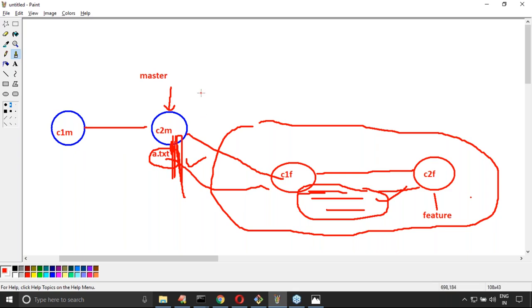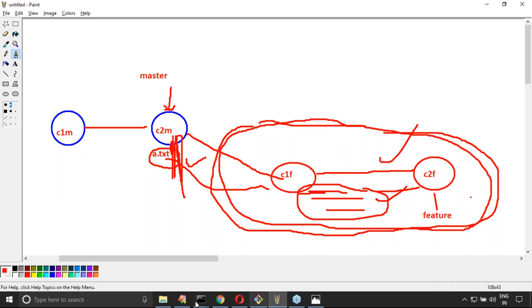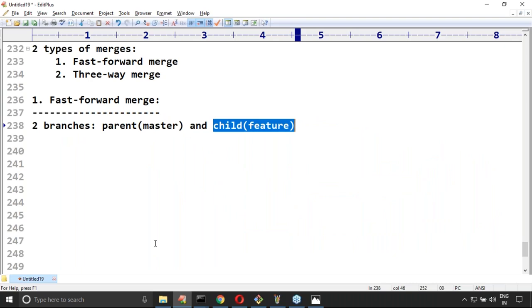In our last example, whatever example I showed, did Yamai do any changes in the master branch? Can you please confirm? No, no. So we didn't touch the master branch. We just created changes only in the child branch. Now this word is very, very important, sir. What is the meaning of fast forward merge is very, very important.